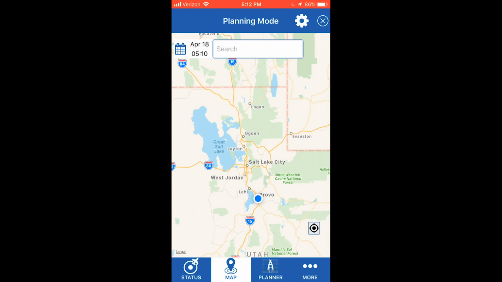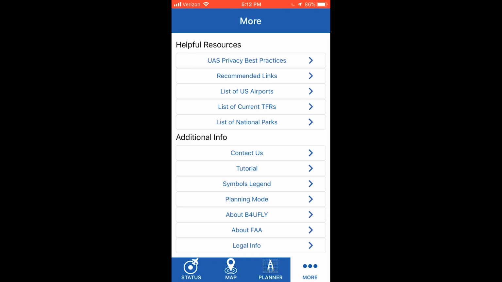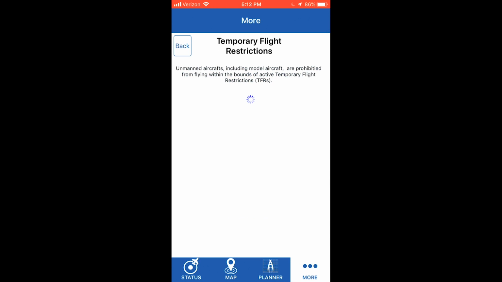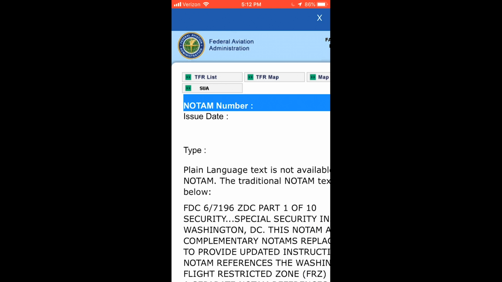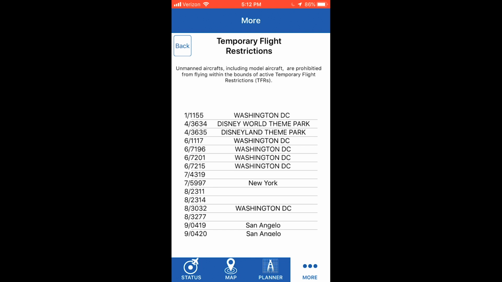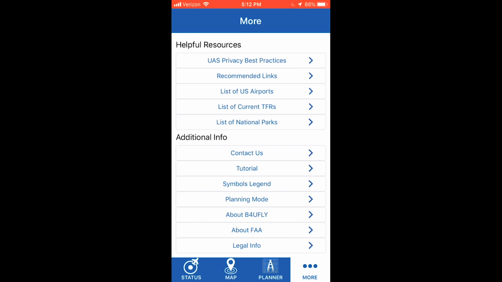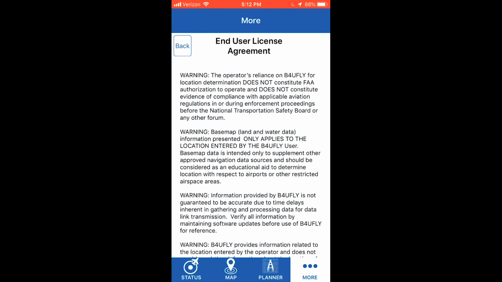Now if you go over to more, there's information about airports and temporary flight restrictions, and that actually provides information right off the bat to you in regards to that, which is actually really nice. And if you look down below, you can find legal information.